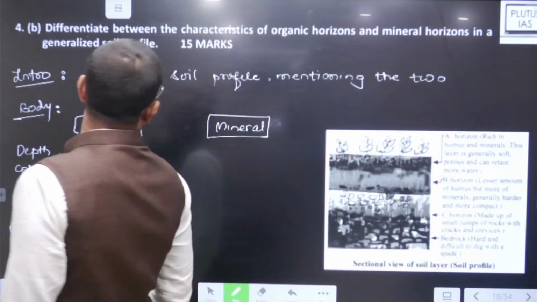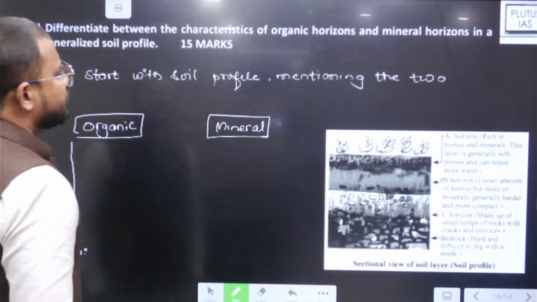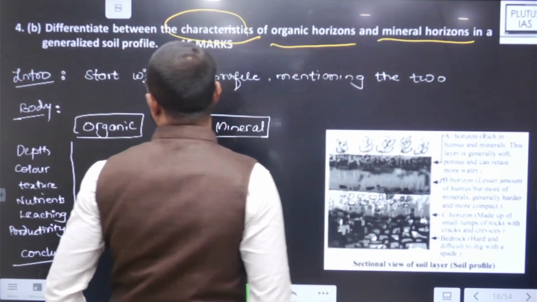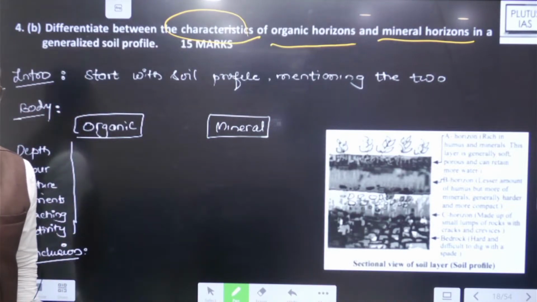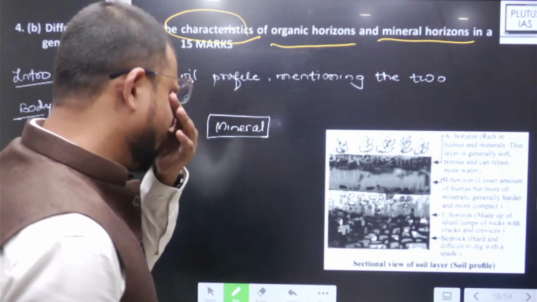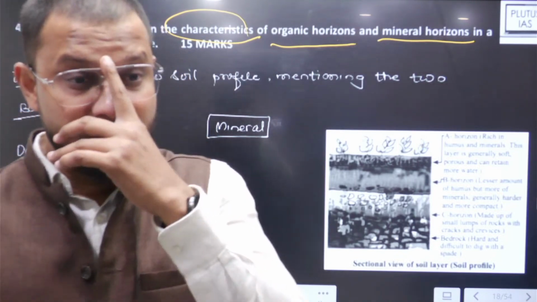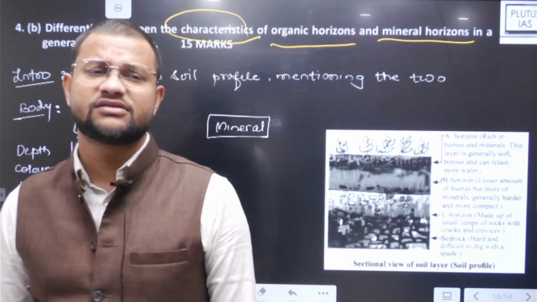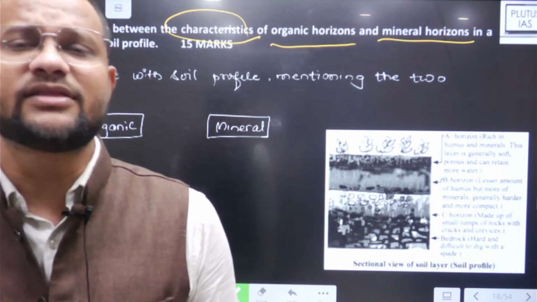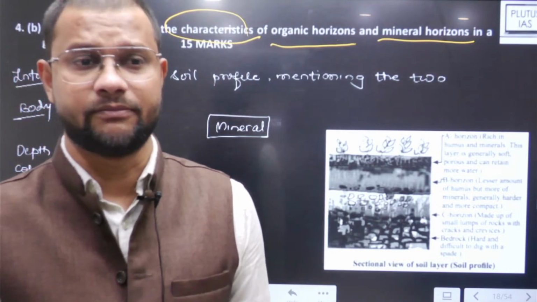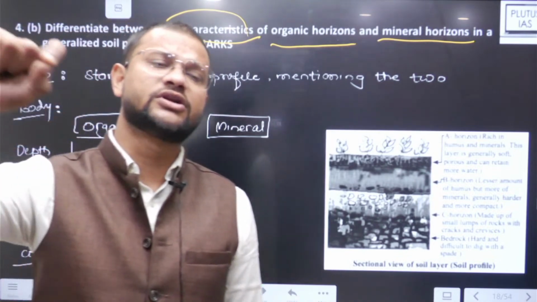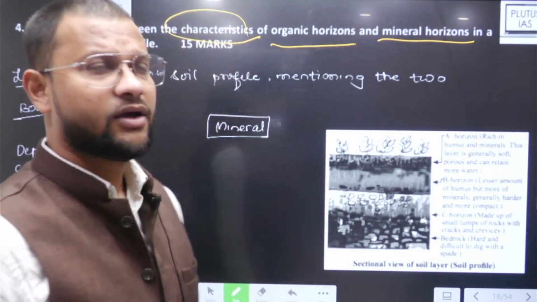Easy question है, like: differentiate between the characteristics of organic horizon and mineral horizon in a generalized soil profile. Now अब यहाँ पे introduction थोड़ा सा difficult है, मतलब क्योंकि comparison है, so you can directly start with the difference between organic and mineral horizons are as follows. Yeah, if you want, you can define both the two in advance and then keep a chart between them. फिर पहले define कर दो अगर चाहे तो, या फिर chart बना दो, या तो फिर सीधे सीधे start कर दो, difference between them are, right? So it's up to you.